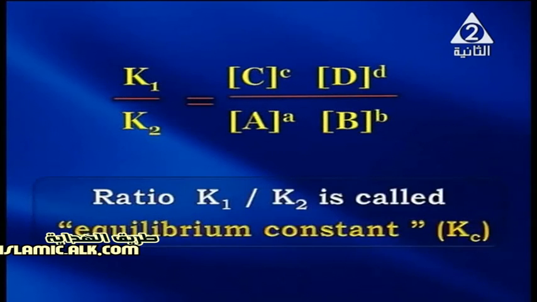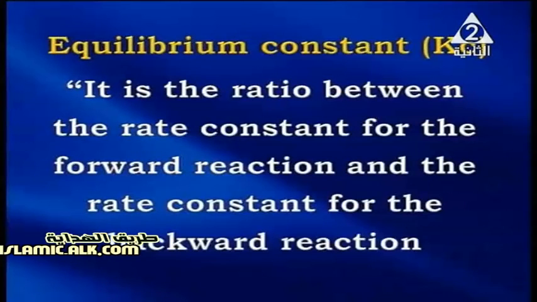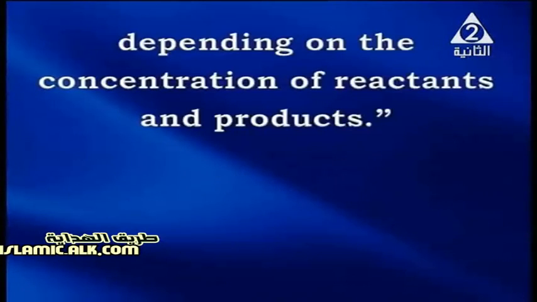We can say, my dear students, the ratio K1 over K2 is called the equilibrium constant, and we express it by the symbol Kc. The equilibrium constant Kc can be defined as the ratio between the rate constant for the forward reaction and the rate constant for the backward reaction, depending on the concentration of the reactants and products.